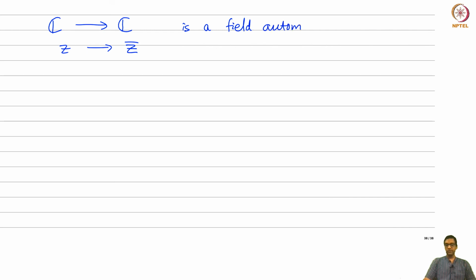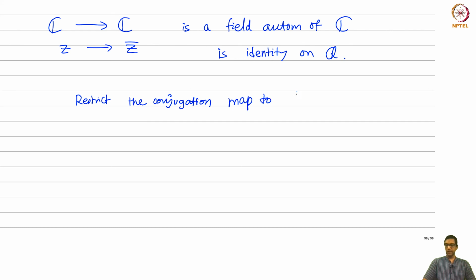It's a field automorphism of C, and of course this map is the identity on R and therefore on Q. Now what you do is you restrict this conjugation map to the splitting field K. K is just Q of the roots.